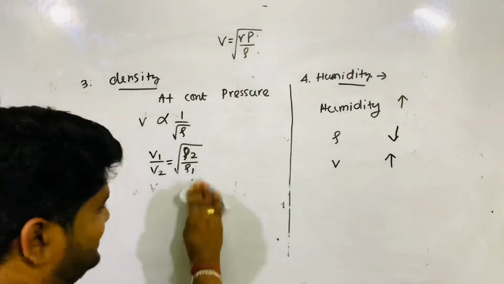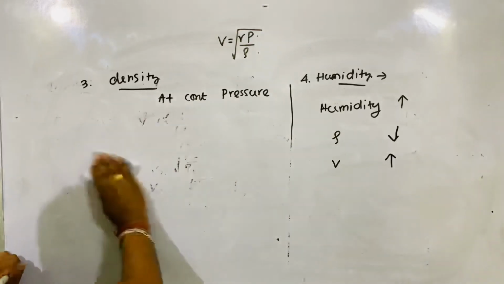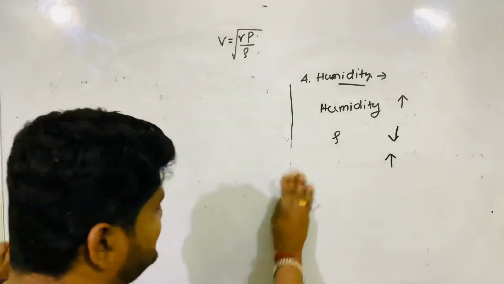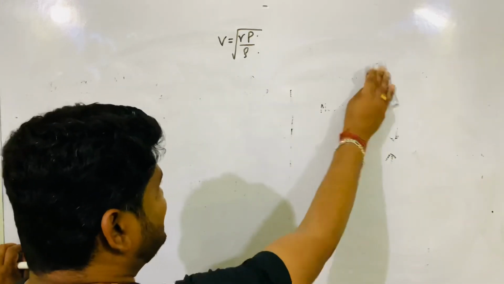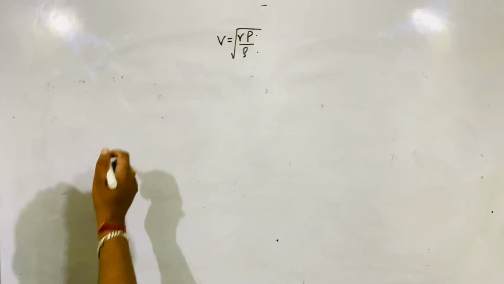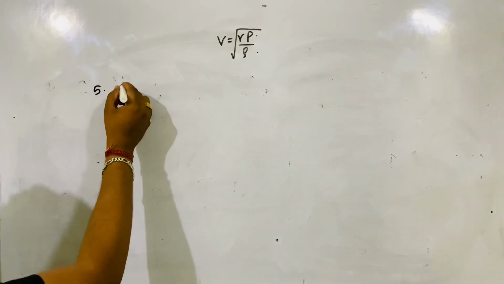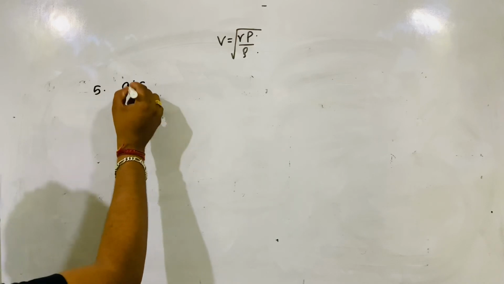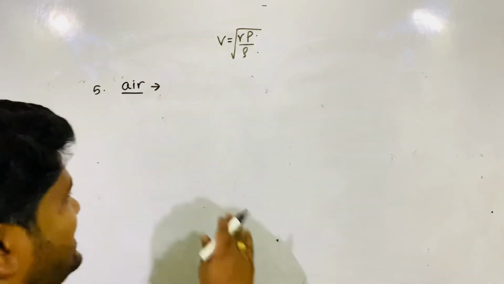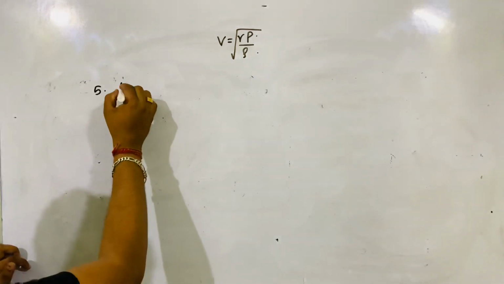Then let's discuss any other quantities which affect the velocity of sound. Yes, another quantity is still there. The quantity which affects the velocity of sound is air blow, or better to say, wind.